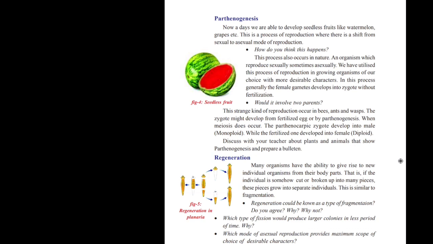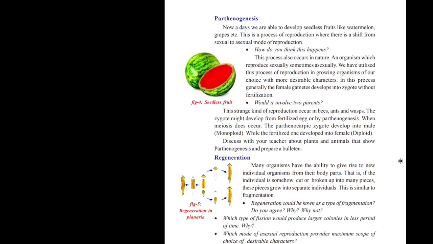But the ovum which is not developed into the zygote, not fused with a male gamete, develops into male. Okay, this process of development of young ones from unfertilized ovum is called parthenogenesis. This is about parthenogenesis. And last and finally,